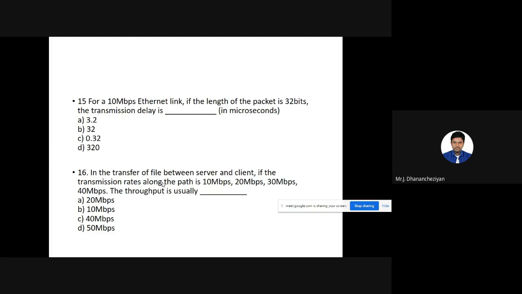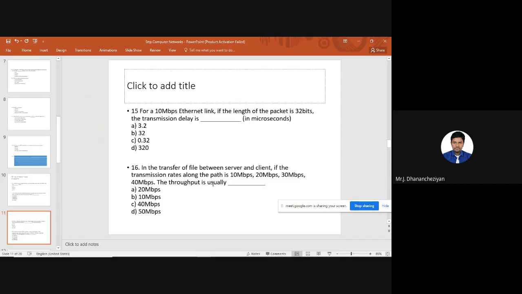Okay. So the next question is, for a 10 Mbps Ethernet link, so the data rate of the link is 10 Mbps. If the length of the packet is 32 bits, so the packet length is also given. What is the transmission delay in microseconds? They already gave that the unit is microseconds.